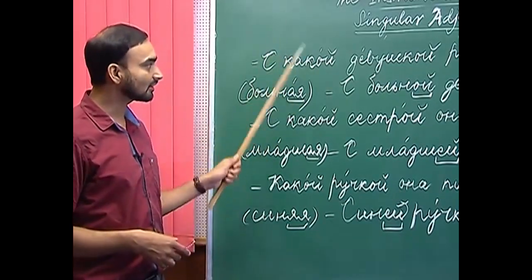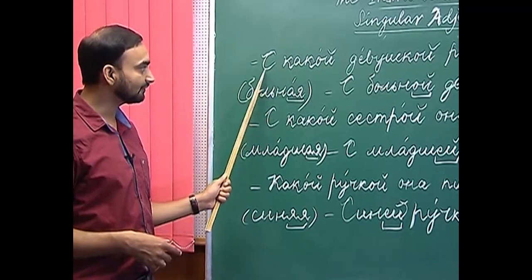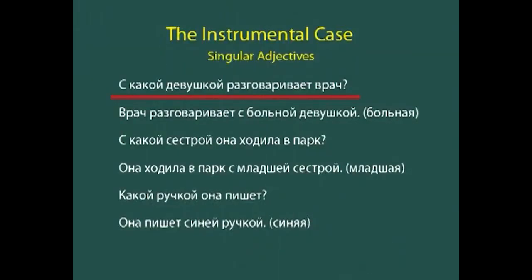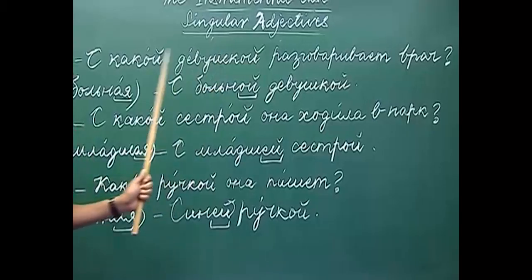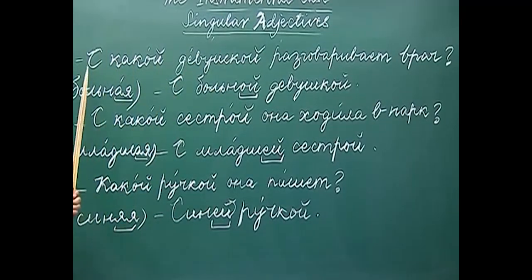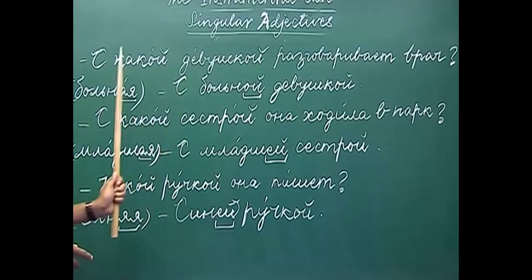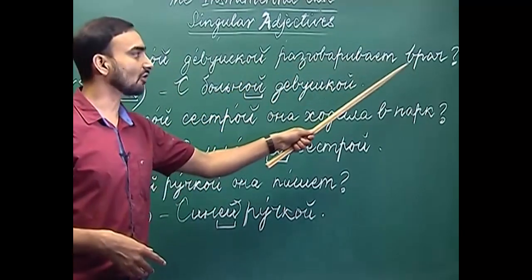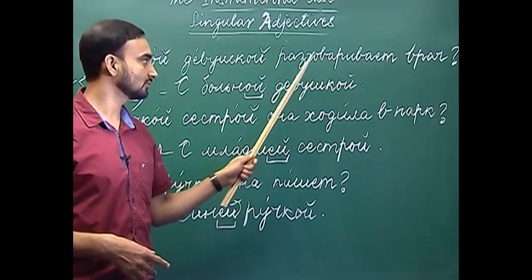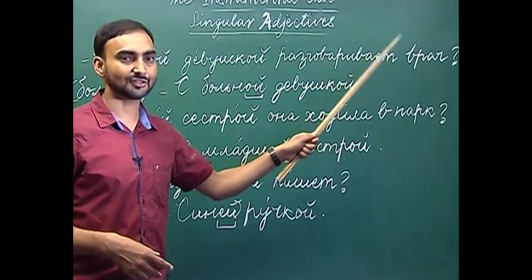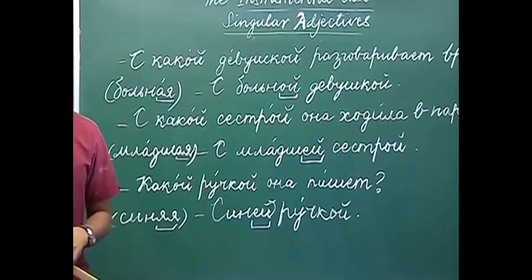So, kakaya, kakoi. That is why we have written the question here, skakoi jevushkai razgavarivet vrach. Skakoi jevushkai, with which girl the doctor is talking to.